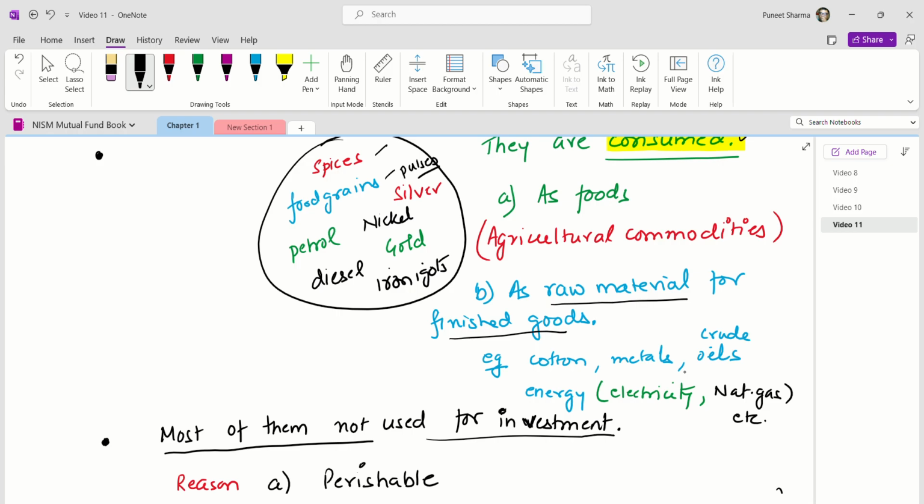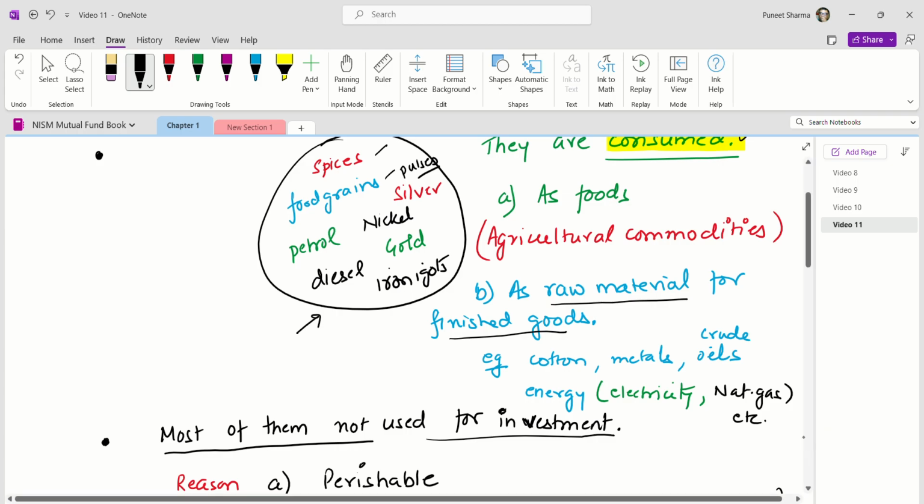Metals are used for making cars, aeroplanes, and many millions of other products. So they all are raw materials, but the point is all commodities are consumed. That's why they are called commodity. That becomes point one, and that's why all these materials are clubbed together under the asset class commodity.